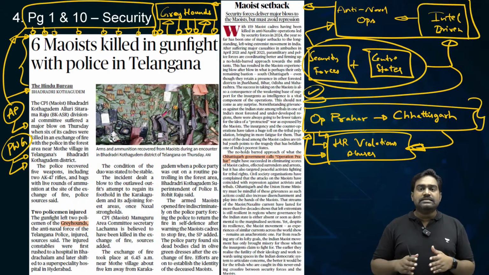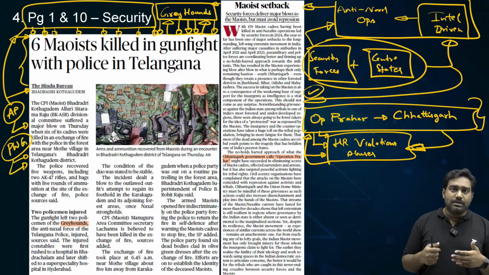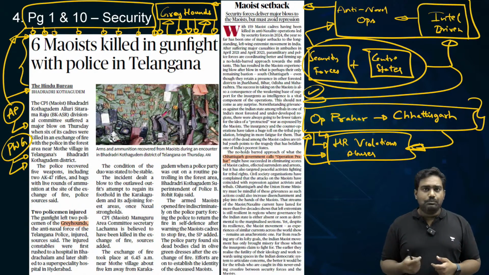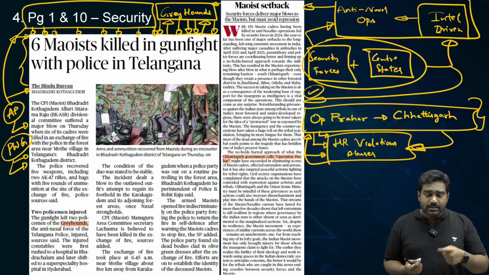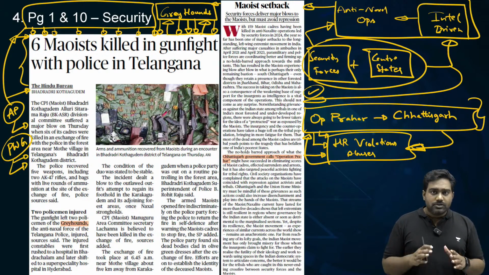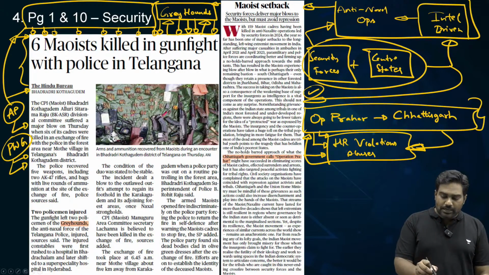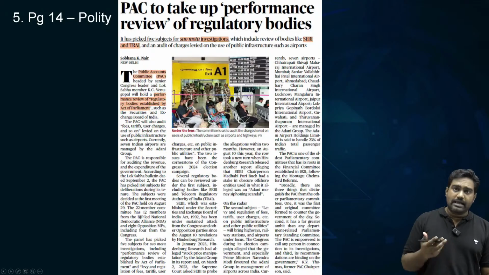So the editorial is urging the states and the security forces to be mindful of the possible abuse of power, the possible human rights violations that might happen when security operations are stepped up. So that is what we learn from here. For prelims, Greyhounds and Operation Prahar can be important.